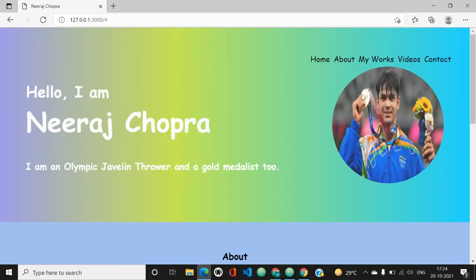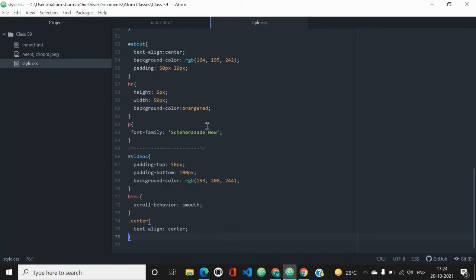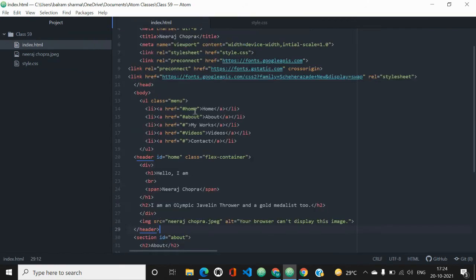So that's why that code is needed. You can see, when I'm hovering, the size is increasing and the color is going to white. So that's why we have used that code. So this is completed. The main part of our header tag is completed.